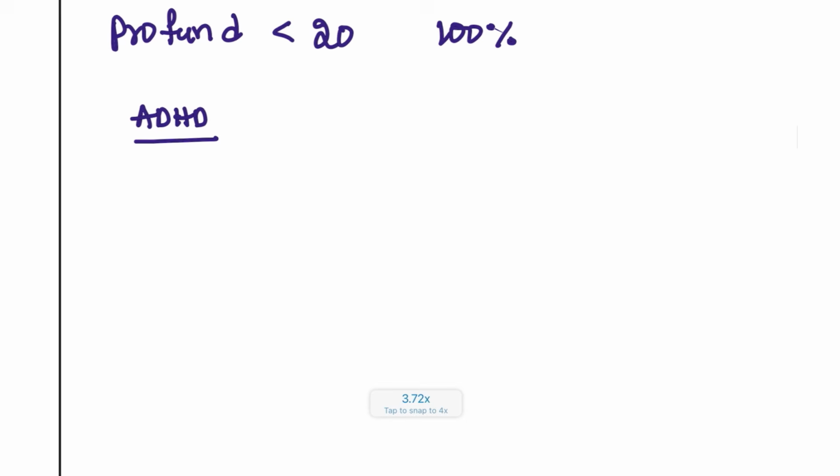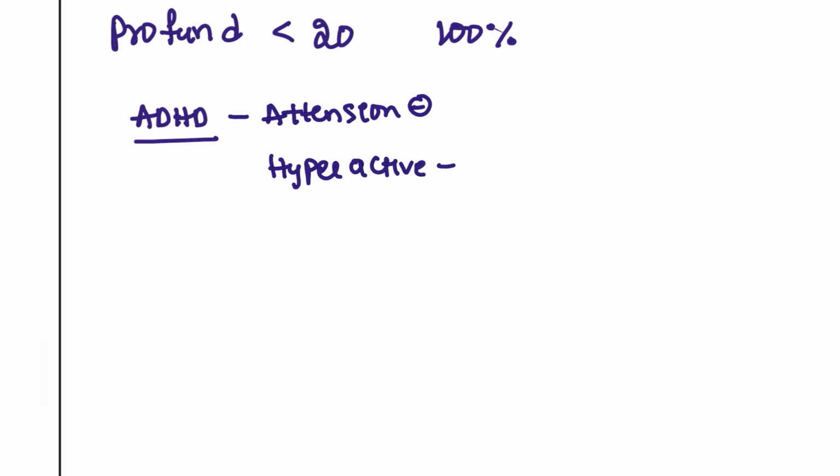Next, we'll discuss some of the other important disorders. First and foremost is ADHD. ADHD is attention deficit hyperactivity disorder. These patients will be having no attention, and the patient is hyperactive and impulsive.